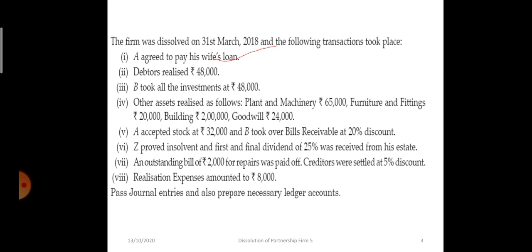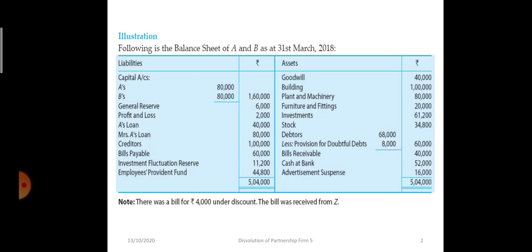Here see, read the sixth point. Z proved insolvent and first and final dividend of 25% was received from his estate. Total bills receivable are appearing at rupees 40,000.